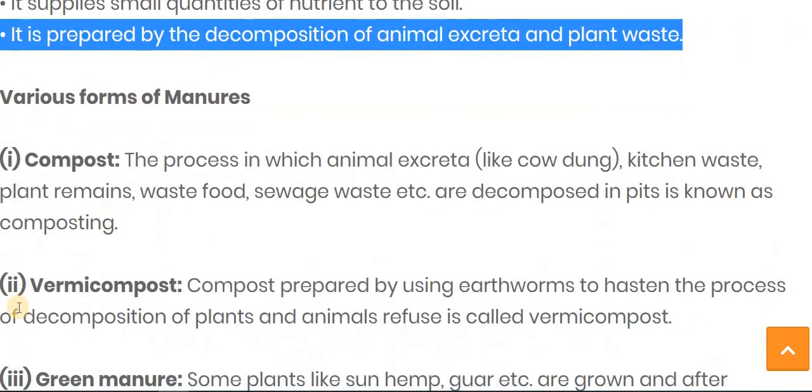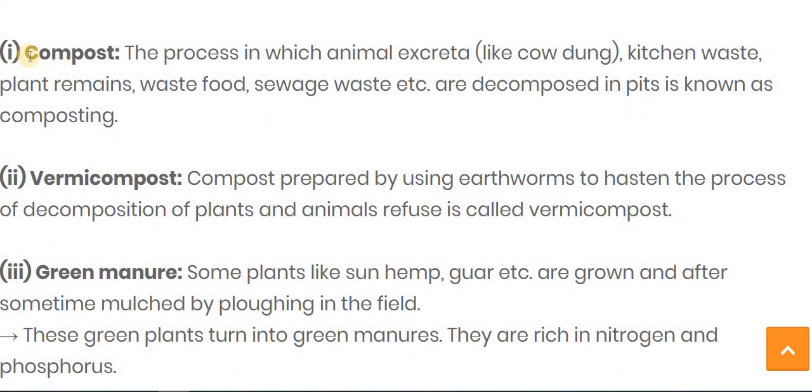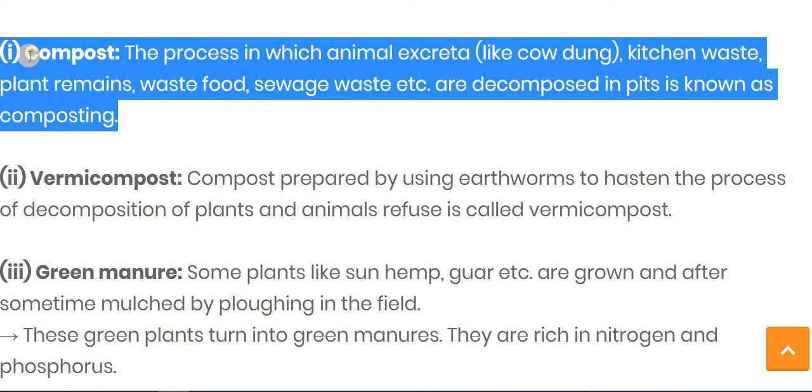Now let's talk about the various kinds of manure. The first one is compost manure. Composting is the process in which animal excreta like cow dung and kitchen waste, or you can say domestic waste, plant remains, waste food, sewage waste, etc. are decomposed in a peat-like structure. You can also add the waste product of biogas, which also comes under composting.